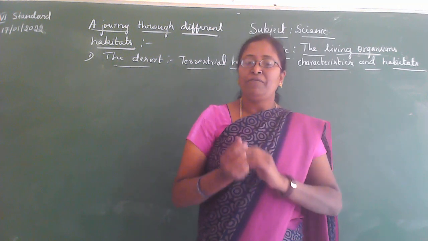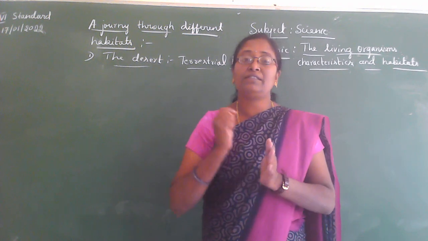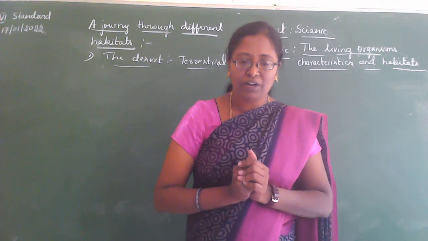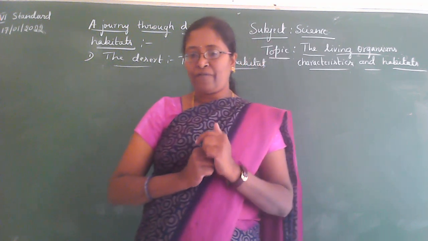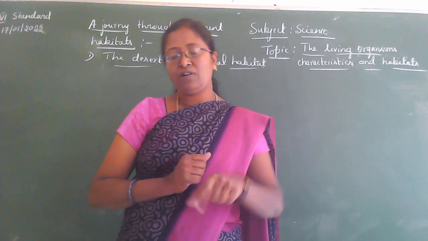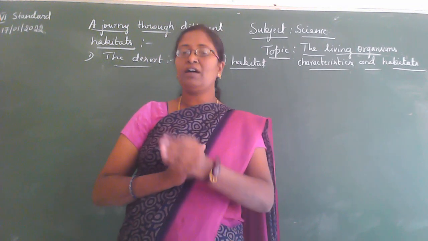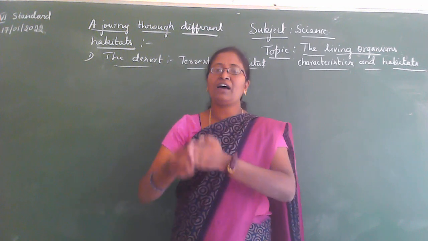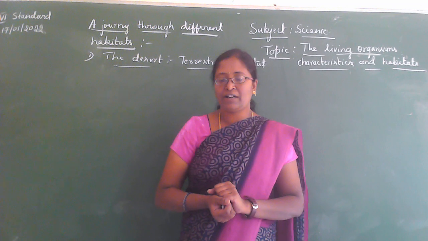So children, we discussed how the abiotic factors affect the biotic factors. We discussed the abiotic factors of a desert, or any habitat. They affect the adaptation of the animals, the living things or biotic factors.